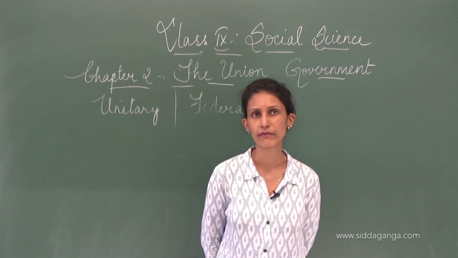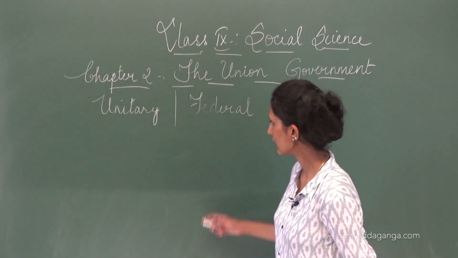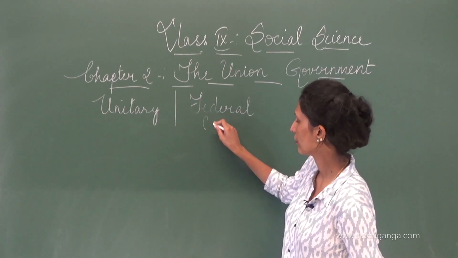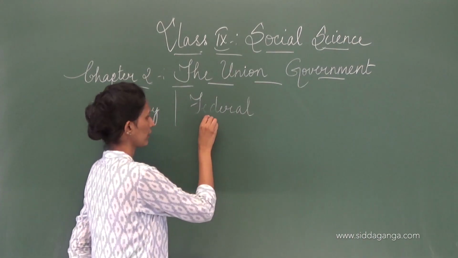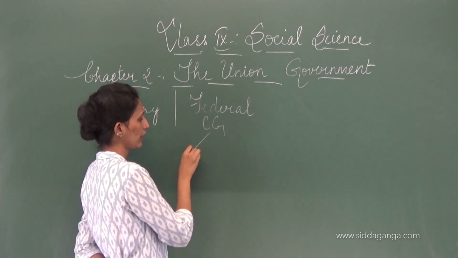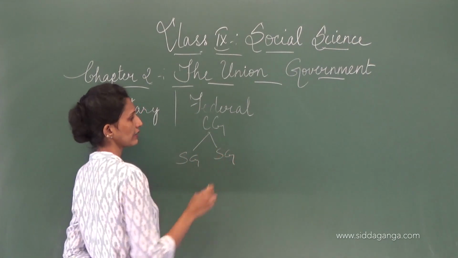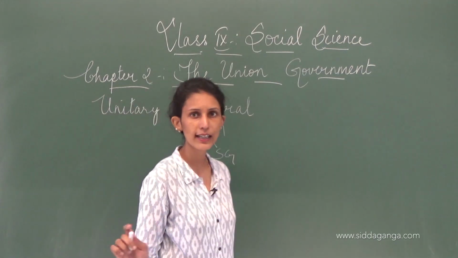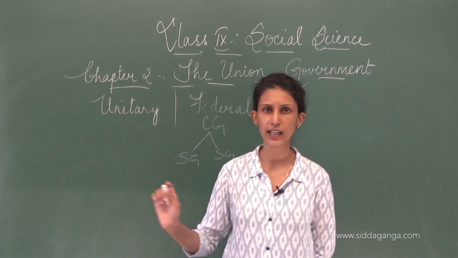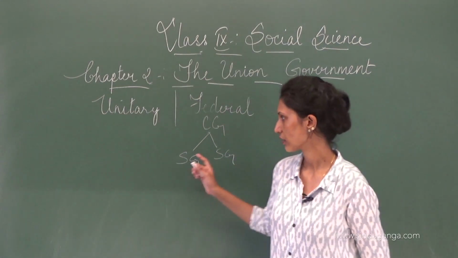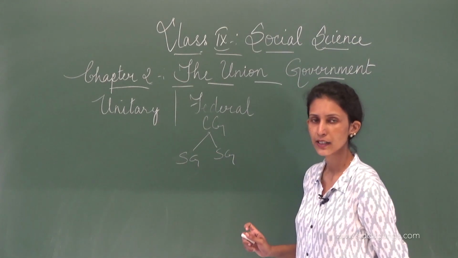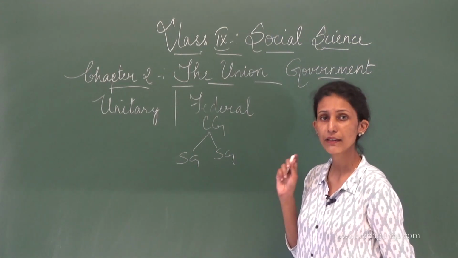Now a federal system is one where there is one central government, and then it is divided into various state governments. We have the Karnataka government, the Maharashtra government, the Tamil Nadu government. These are state governments. State governments also have their power.